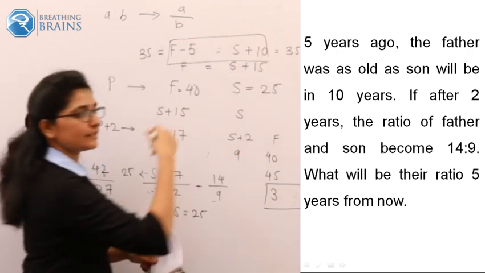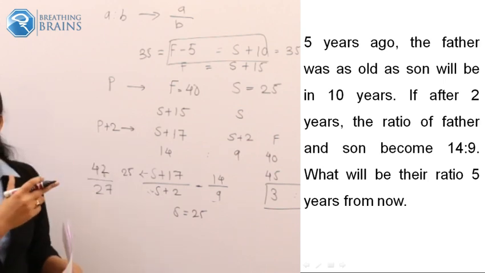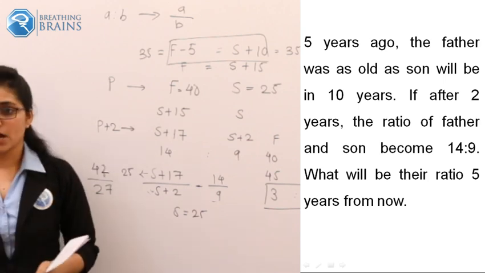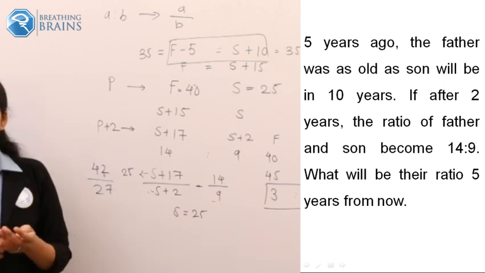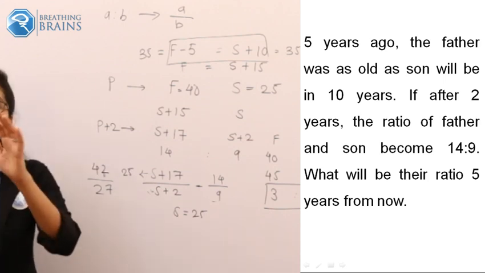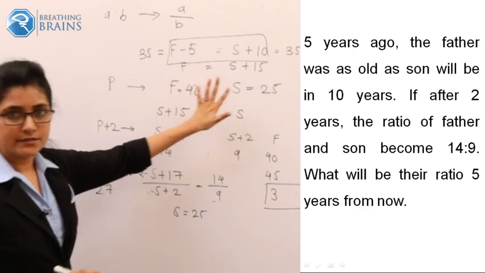How we calculated the S value, how we calculated the F value from that. Okay, so I will explain this problem once again. According to the problem, we first consider the present age of father as F, son as S.